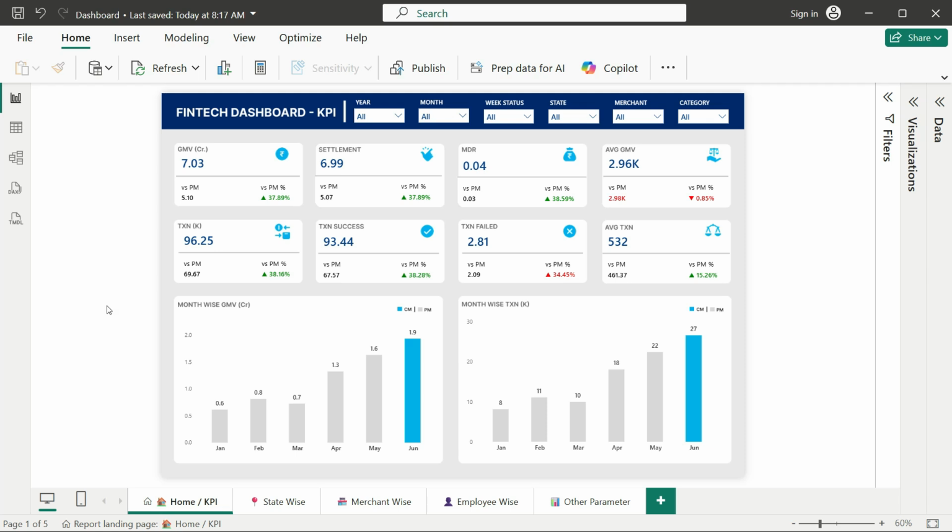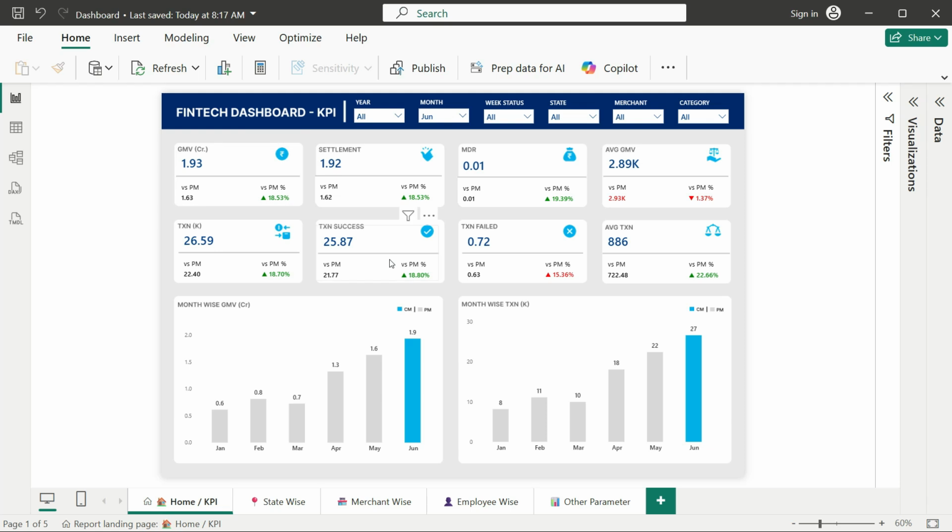Now, a very important thing I added here: previous month value and previous month growth comparison to the current month. So if I select the month of June, the total GMV is 1.93 crore, and for the previous month, May, it is 1.63 crore. If we compare growth, it's 18.53 percent. I have added this for all the KPIs.